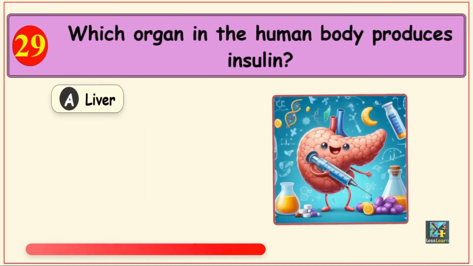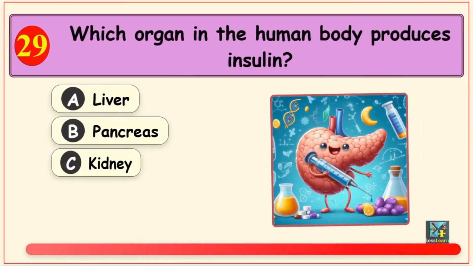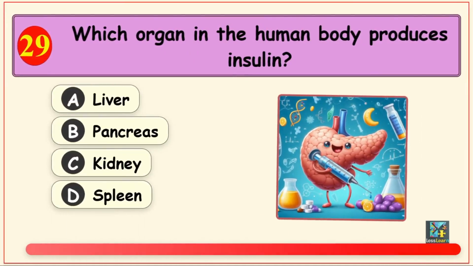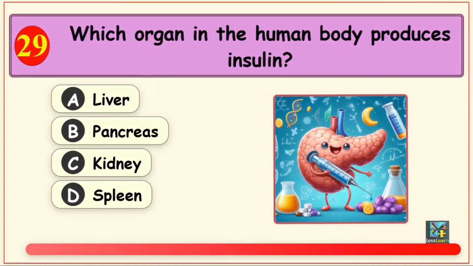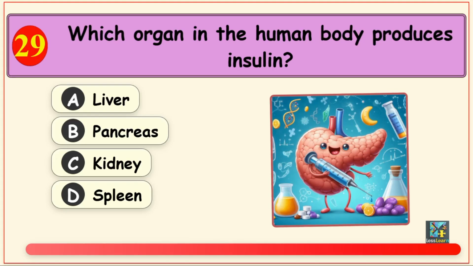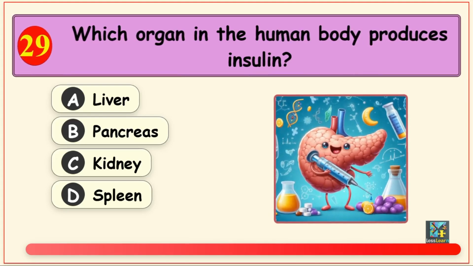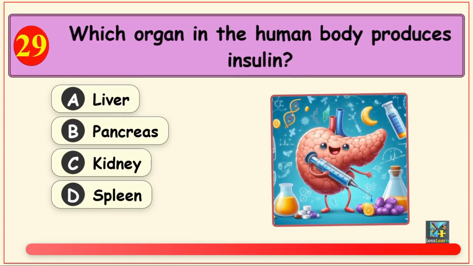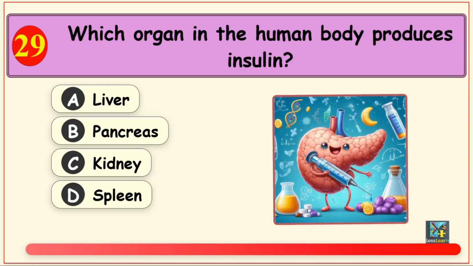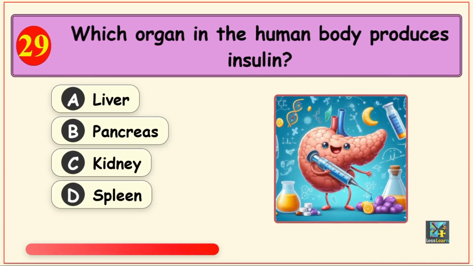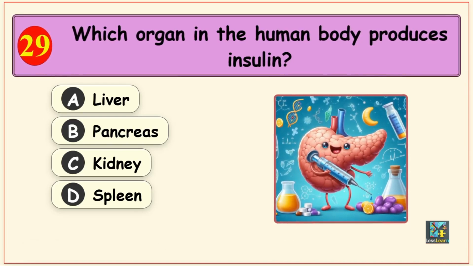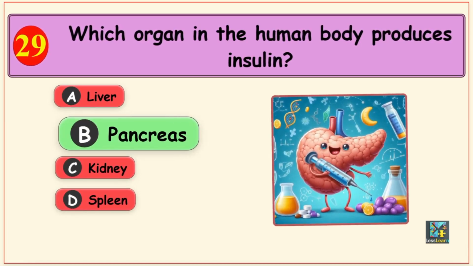Alright, last question. Which organ in the human body produces insulin? Options are option A, liver, option B, pancreas, option C, kidney, and option D, spleen. The correct answer is option B, pancreas.